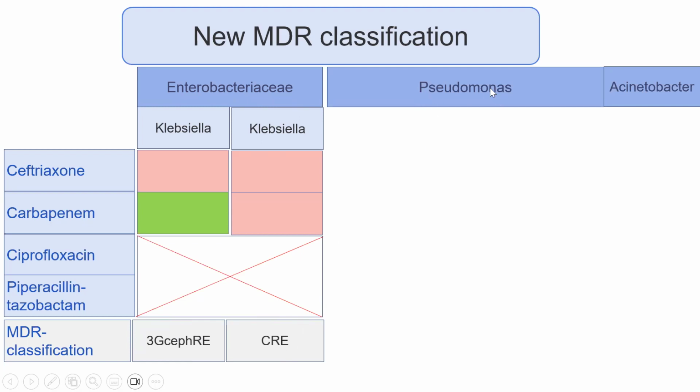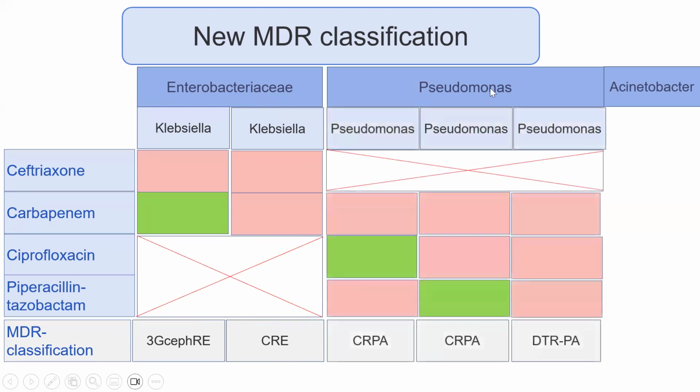But for Pseudomonas, it is classified into either carbapenem resistant Pseudomonas or difficult to treat Pseudomonas. The main difference between these two categories is that all of them are resistant to carbapenem, while difficult to treat is resistant not only to carbapenem but also to quinolones and piperacillin tazobactam.